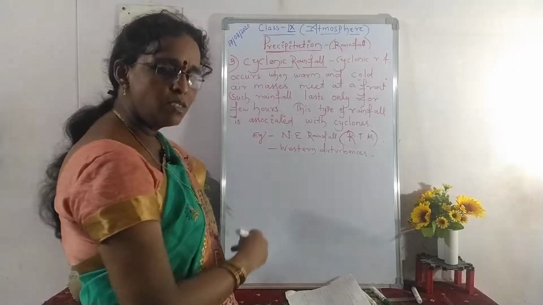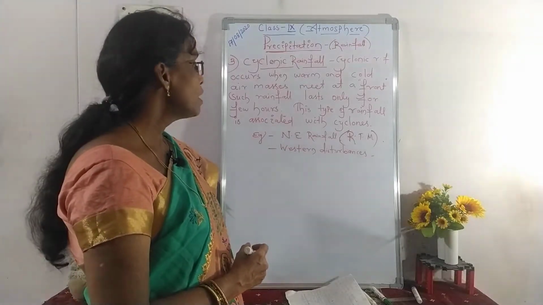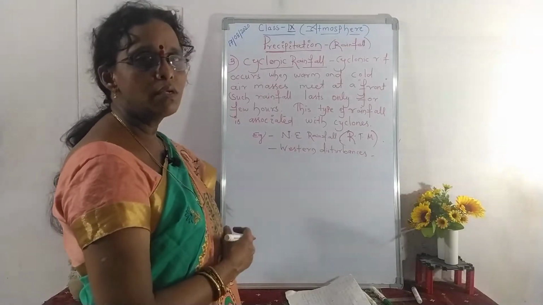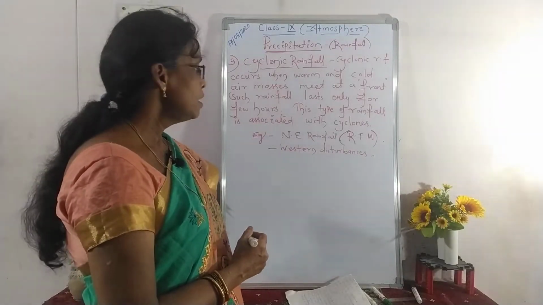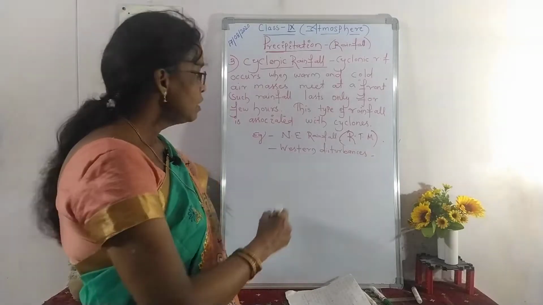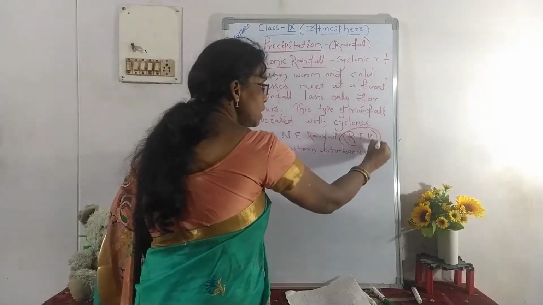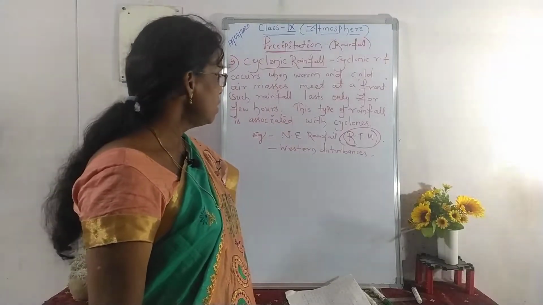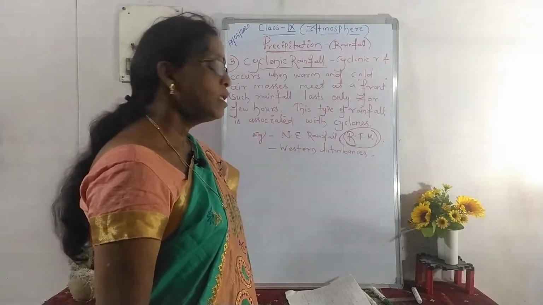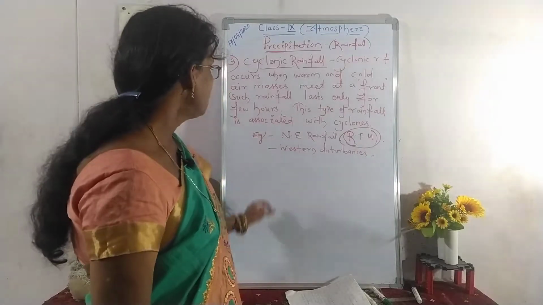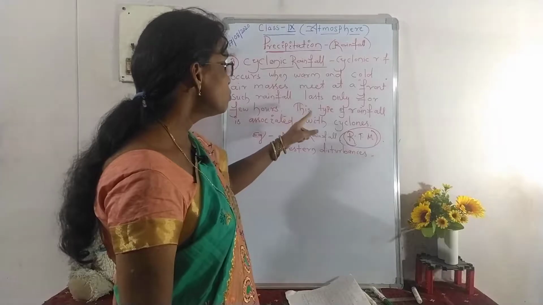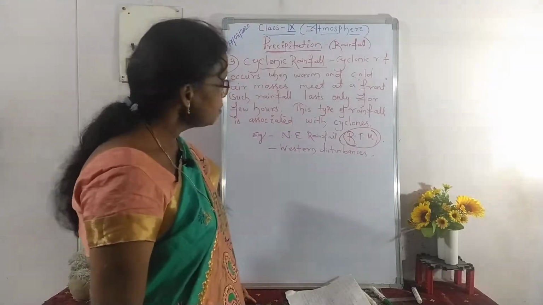In the previous class we already discussed that during the southwest monsoons, some parts of north Tamil Nadu and south Andhra Pradesh do not get rain. During the retreating monsoons, due to the depressions and cyclones in the Bay of Bengal, those places get abundant rainfall. So this is one example of cyclonic rainfall, which is associated with cyclones and depressions.